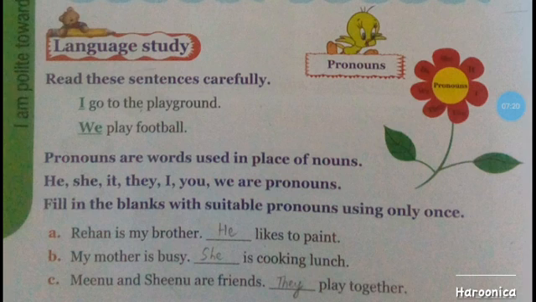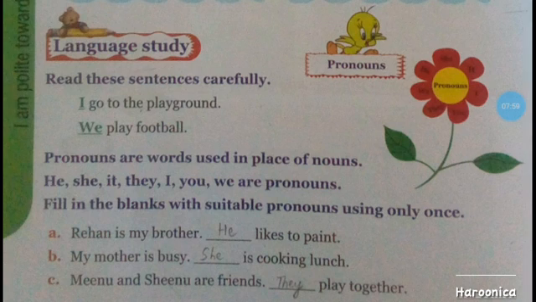Here let us read it without the pronoun. Meenu and Sheenu are friends. Meenu and Sheenu play together. So here we are repeating the words Meenu and Sheenu. And to avoid repetition, we use the word known as a pronoun.